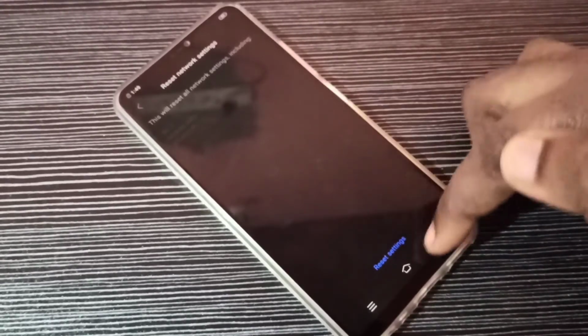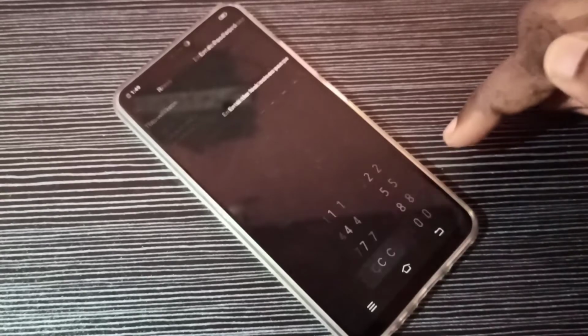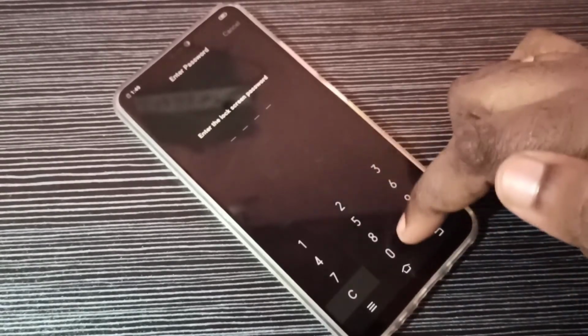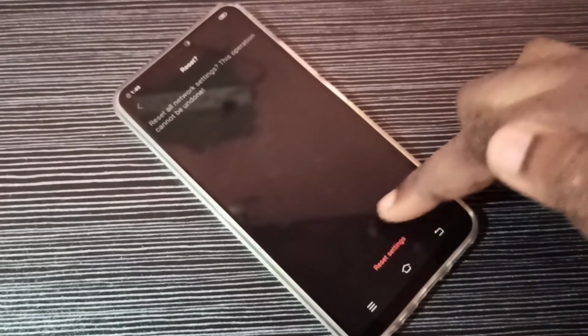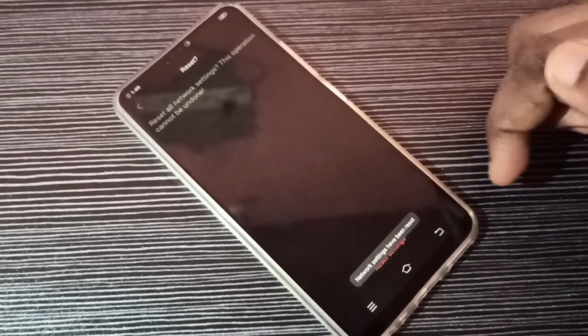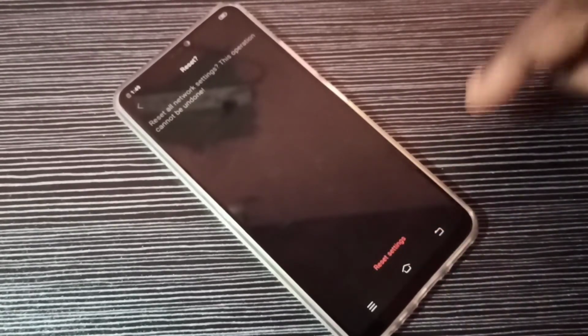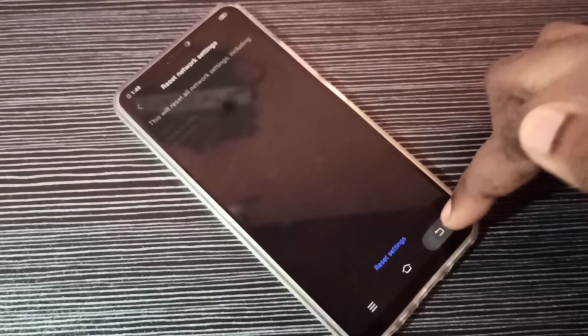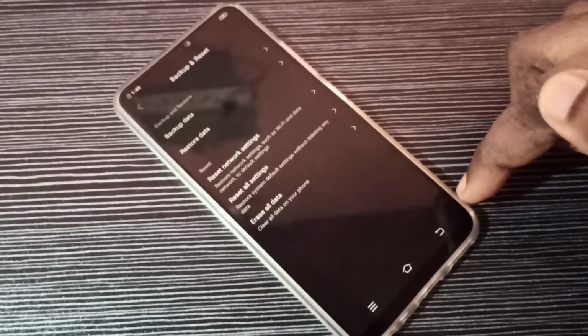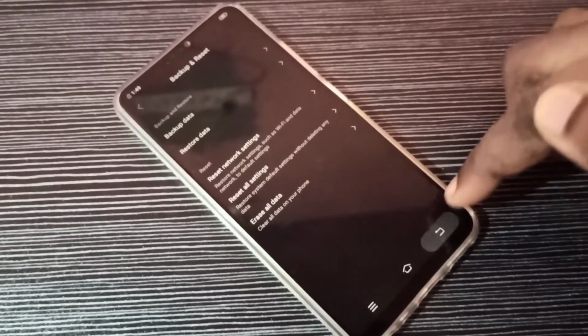So let me tap on this reset settings, then enter screen lock password, then tap on reset settings. Network settings has been reset. Done. So this way we can reset network settings and fix network and internet related issues.